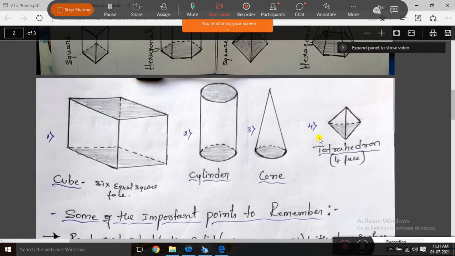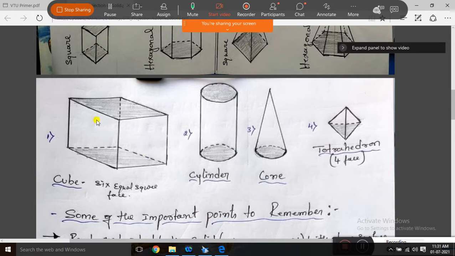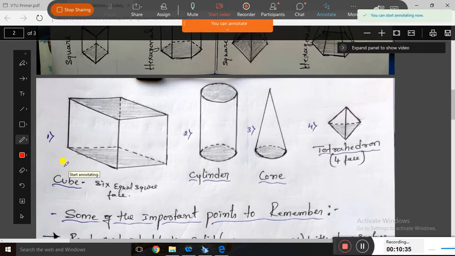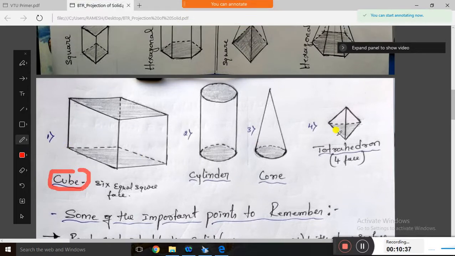And similarly, some more regular polyhedra. We can call it a regular polyhedron. This is one type of regular polyhedron. It is called a cube. And I told you about the tetrahedron. It has 4 faces, and all the 4 faces are equal.